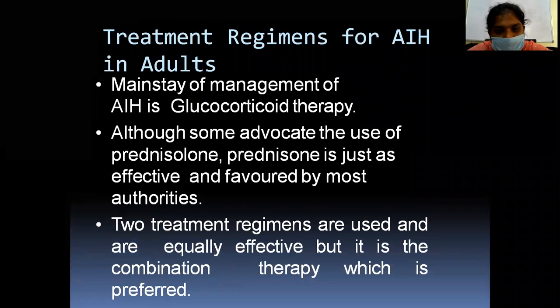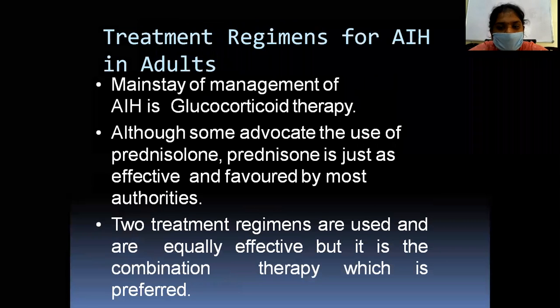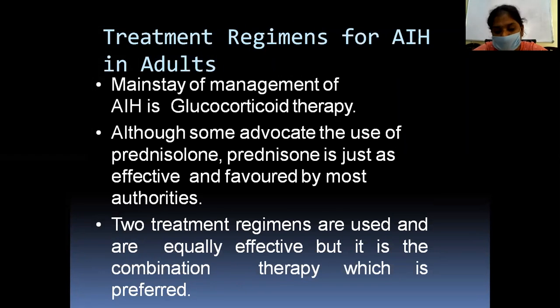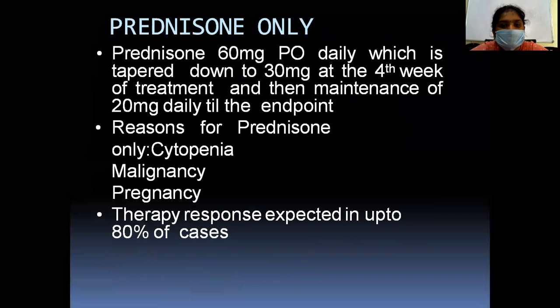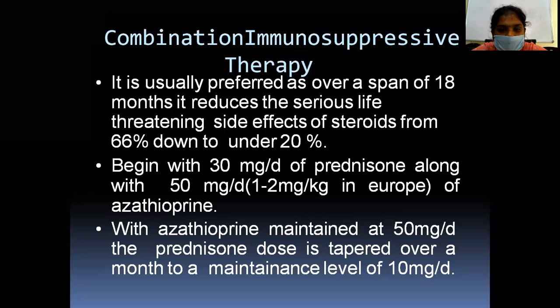So the treatment, the main stage of management is glucocorticoid therapy. Two treatment regimes are used and are equally effective, but it is the combination therapy which is most commonly preferred. Prednisone 60 mg per oral daily, which is tapered down to 30 at the 4th week, and then maintenance 20 mg daily till the end point. Only prednisone is used in cases with cytopenia, malignancies, pregnancies. The therapy response expected is in up to 80% of the cases. The combination therapy is usually preferred over a span of 18 months.